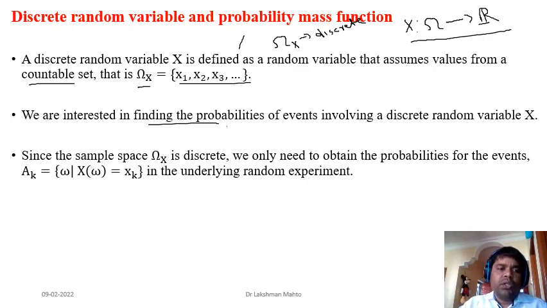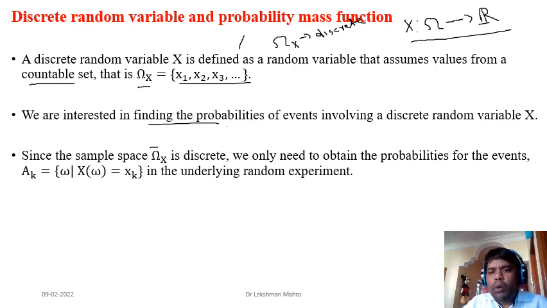Since omega is the sample space, correspondingly omega x happens to be the range of the random variable. In a layman's way, you can say omega x also behaves like a sample space. It is a discrete set because of the discrete definition of the random variable.